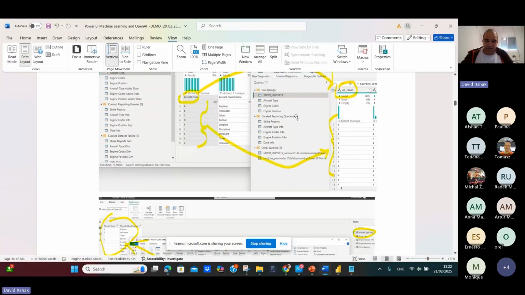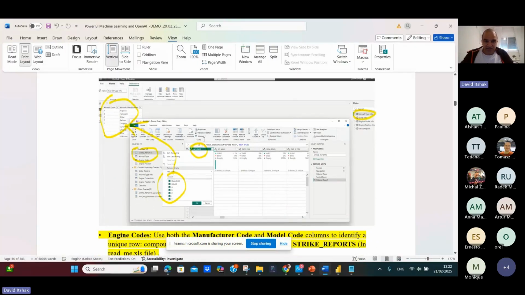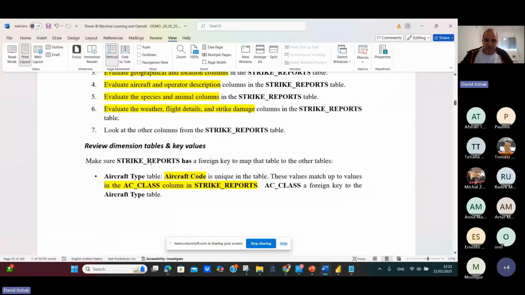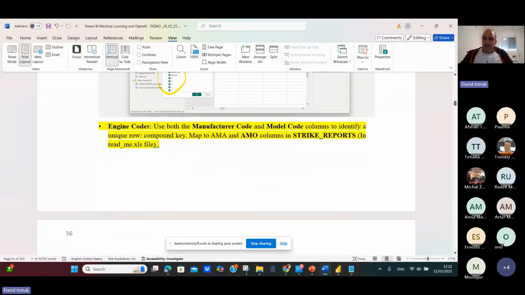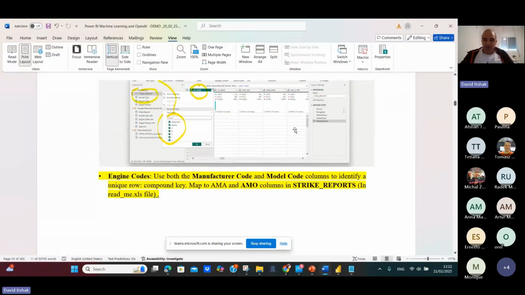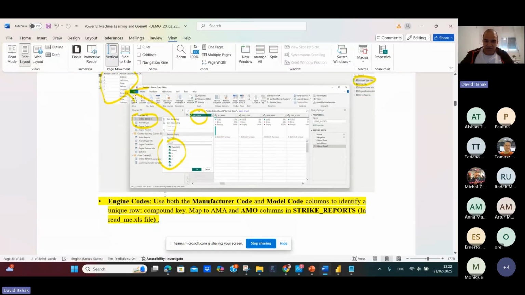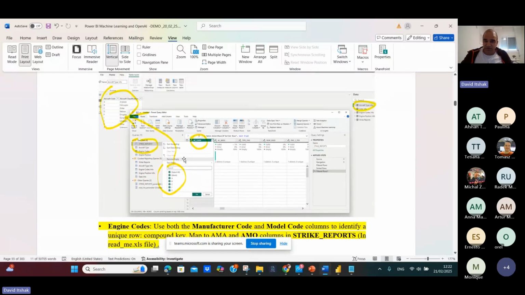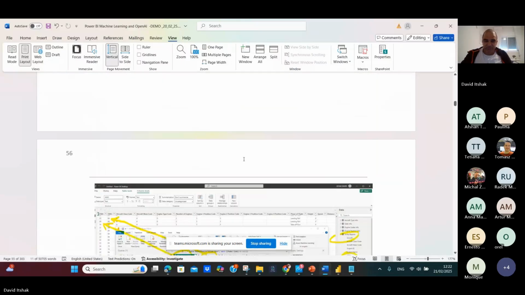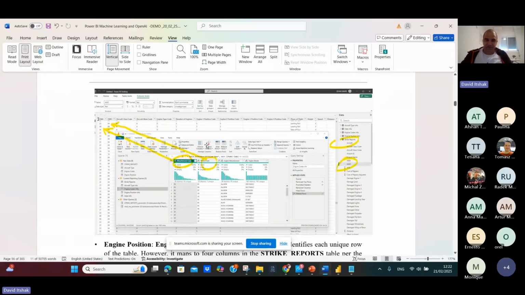Again, this is the raw data. You can see it here, the aircraft type table. Engine code uses both manufacturer code and model code, and both are unique. They are mapped to the fields AMA and AMO columns in strike reports. You can see the connections here.